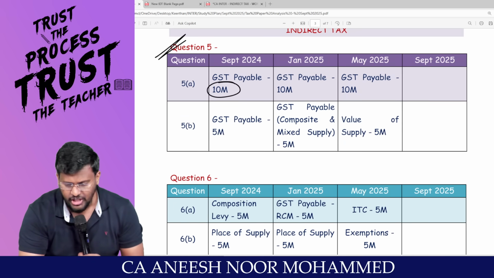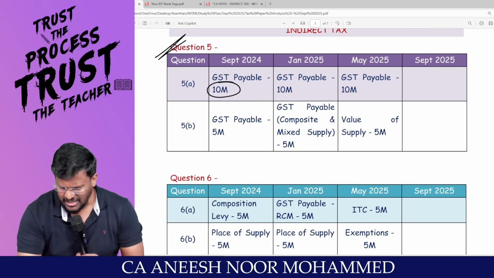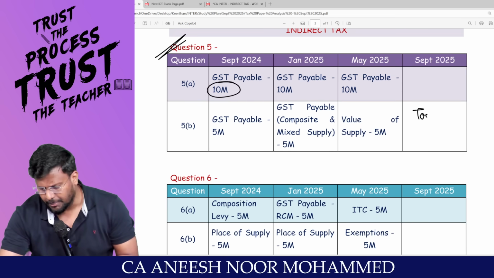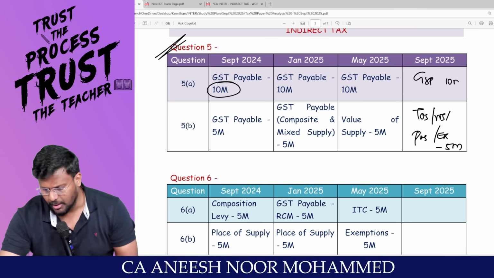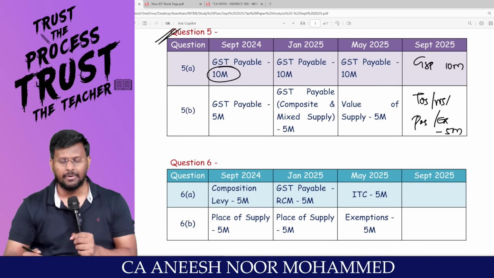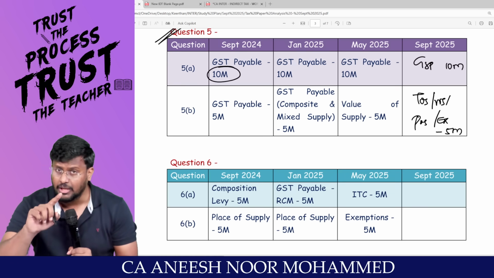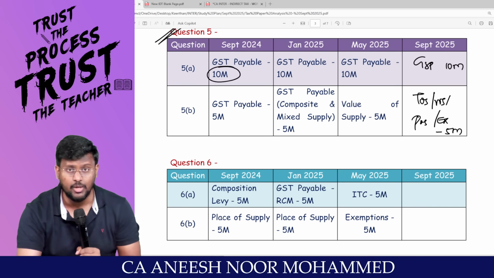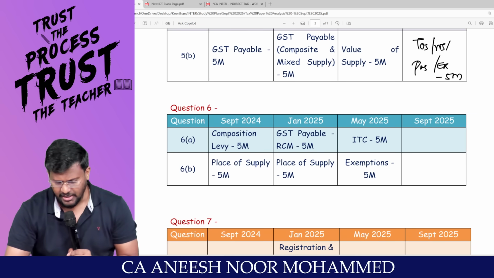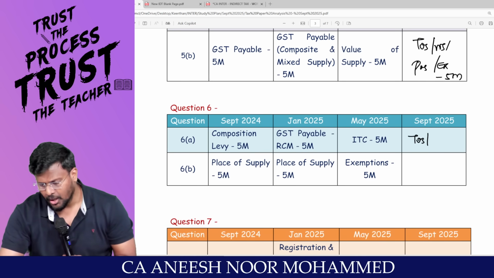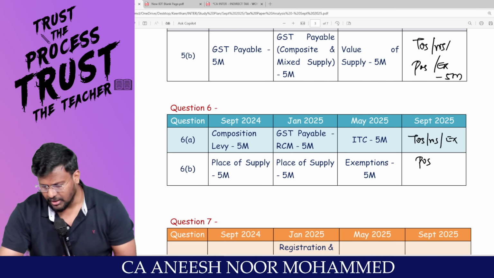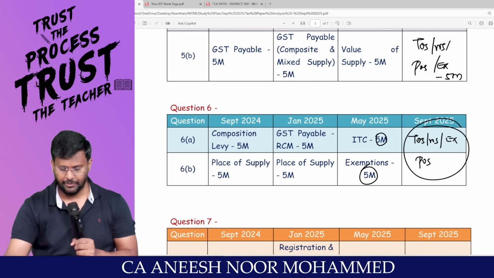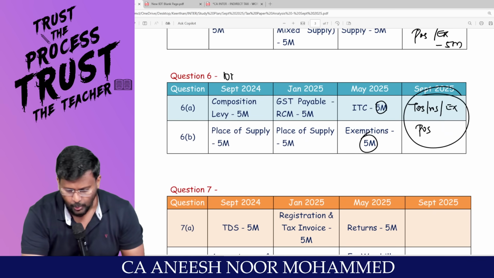Coming to IDT, it is continuous. They will be asking GST payable for 10 marks and another area like time of supply, value of supply, place of supply or exemption for 5 marks. So totally 15 marks. They have matched the compulsory question of DT. Then again they will be asking time of supply, value of supply, exemption, place of supply. Here 5 marks they are asking. Right. So this is a 10-mark question for exam.